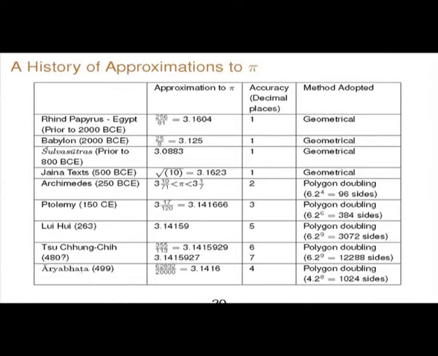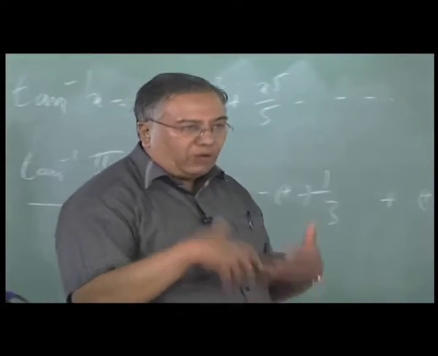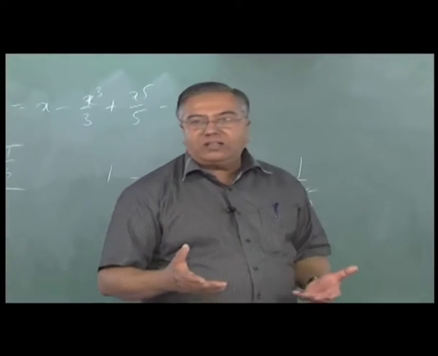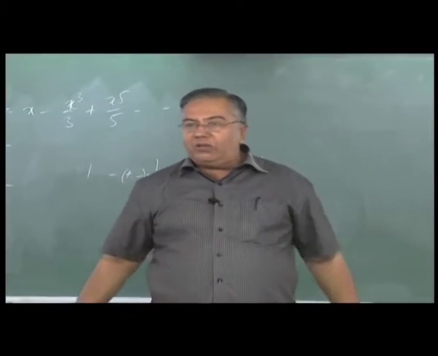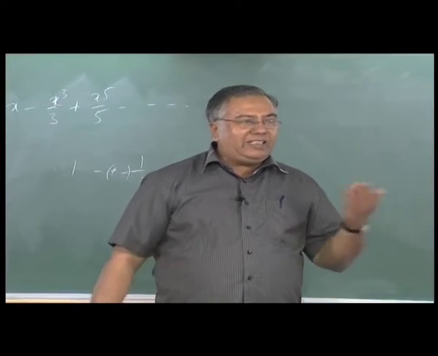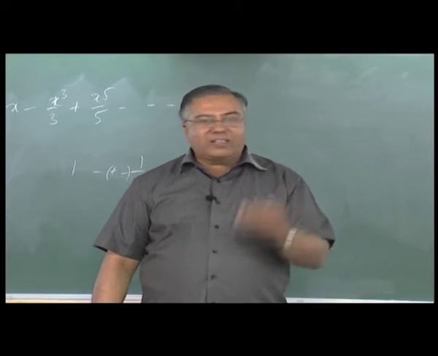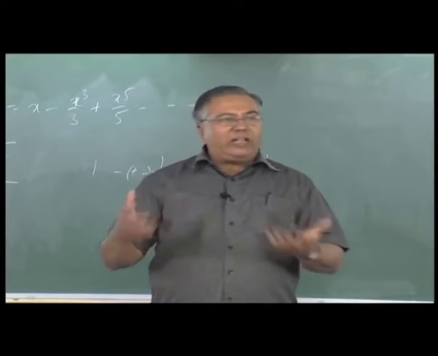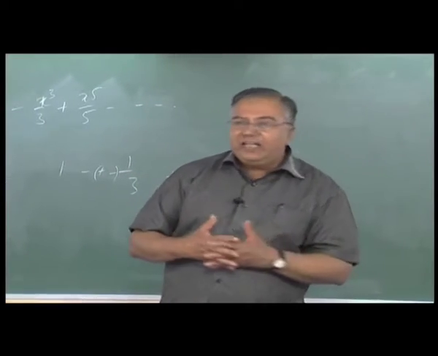Now till the time of Aryabhatta, there was no good algorithm to even make this calculation. You should remember that this polygon doubling method essentially involves using right angle triangle arguments, which involves calculating square roots of quantities. Until Aryabhatta's algorithm for the square root was available, square root had to be calculated with much greater difficulty.